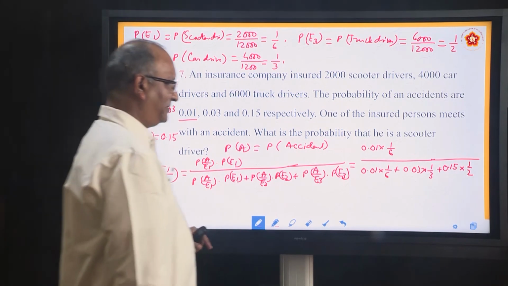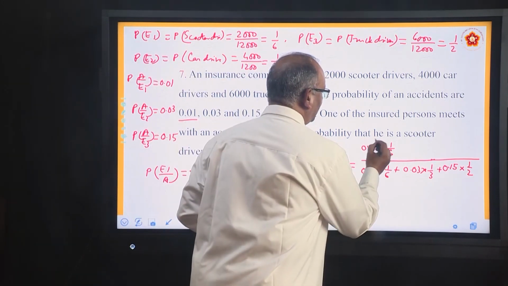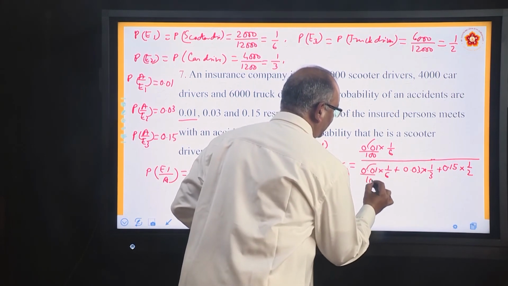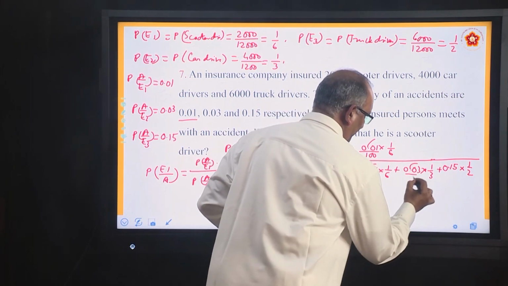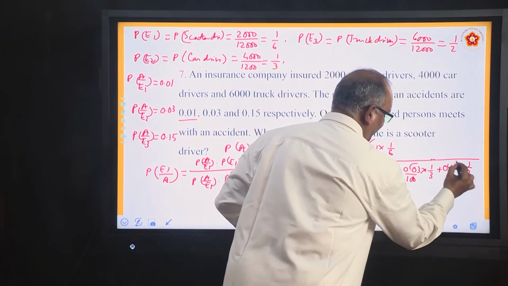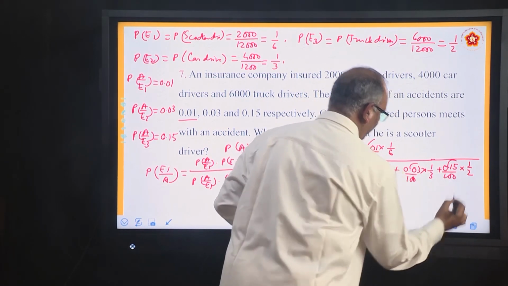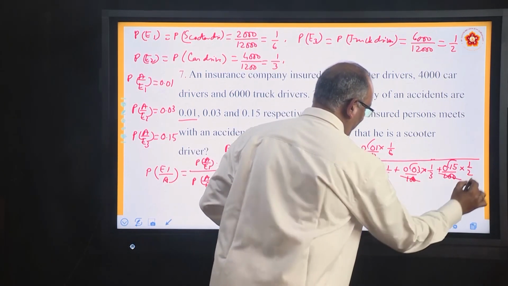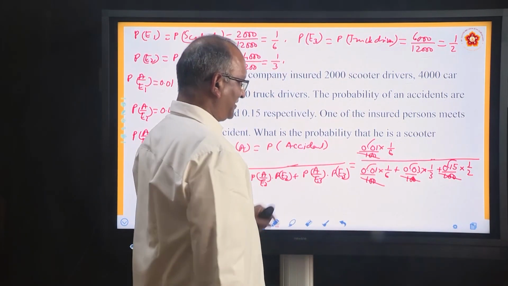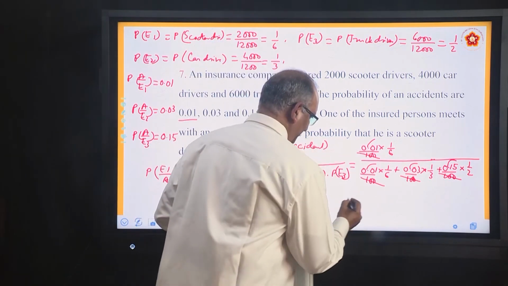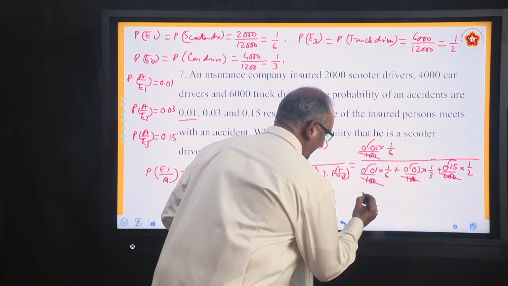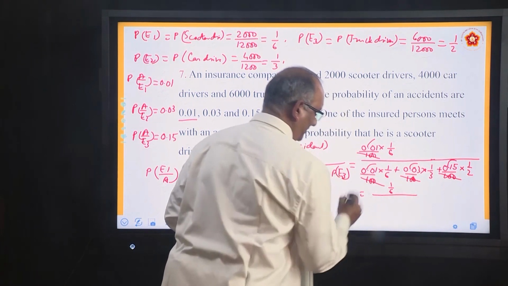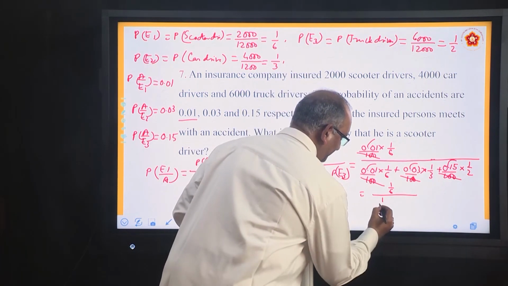How do you simplify them? Very simple, by 100, by 100, by 100 and then by 100. Cancel off this 100 because it is there for all. What are you left with? In the numerator 1 by 6, by 1 by 6.